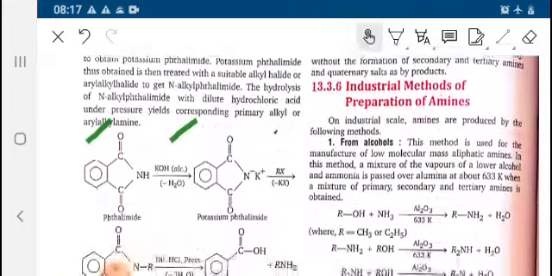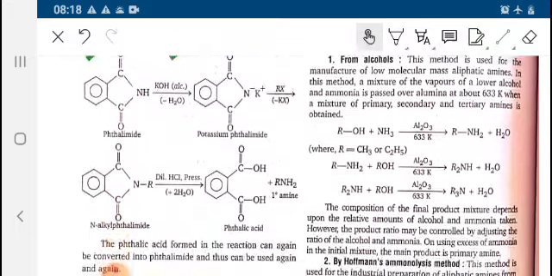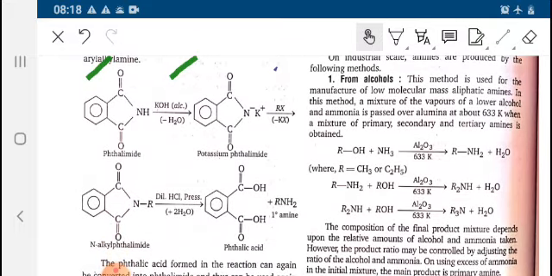Further, the industrial method of preparation of amine. The industrial method includes preparation from alcohol, where ROH reacts with NH3 to give RNH2.